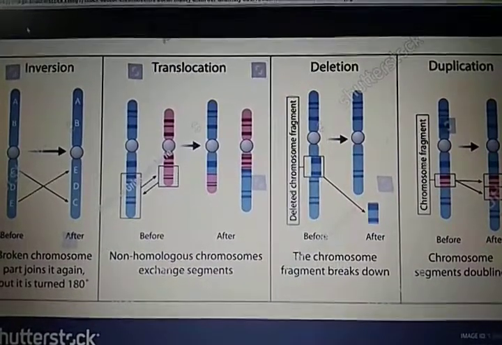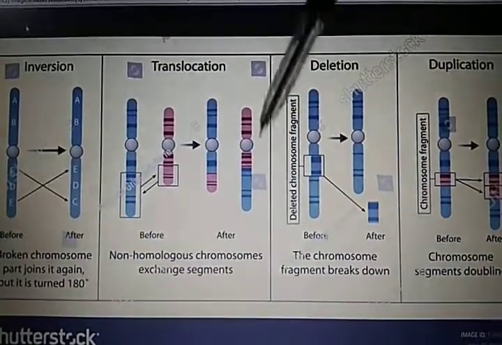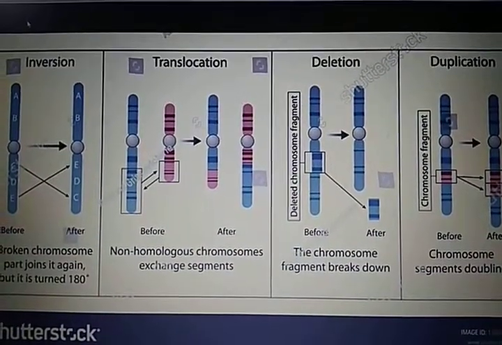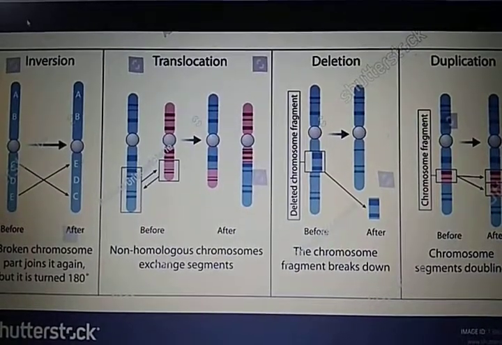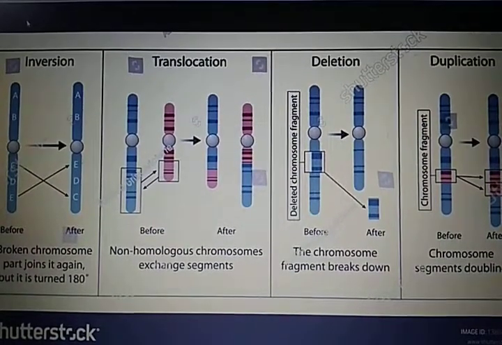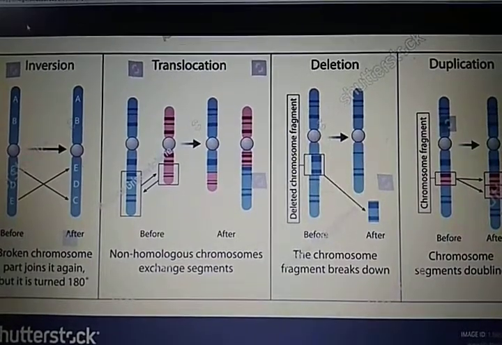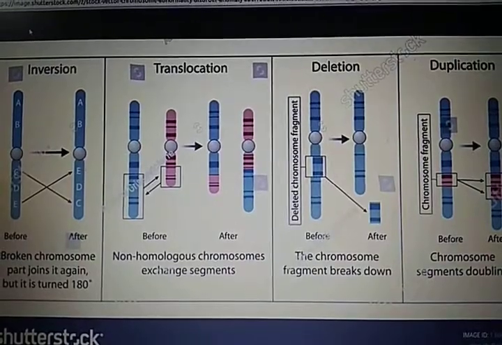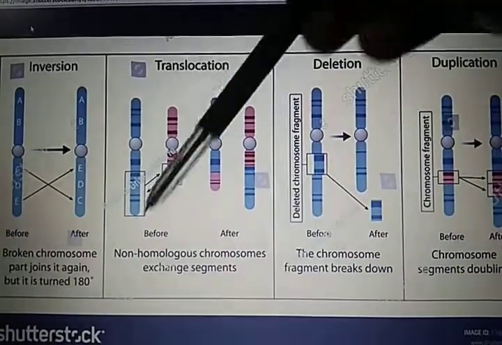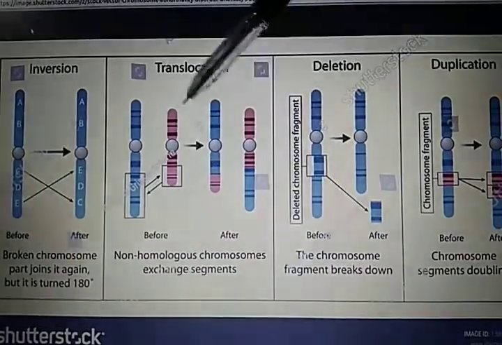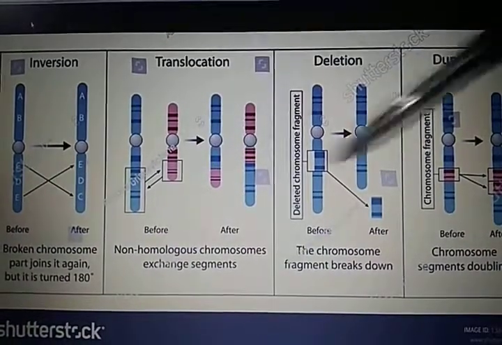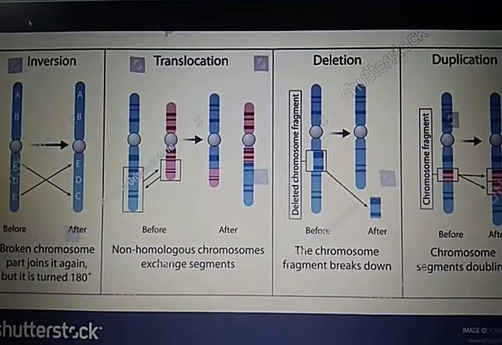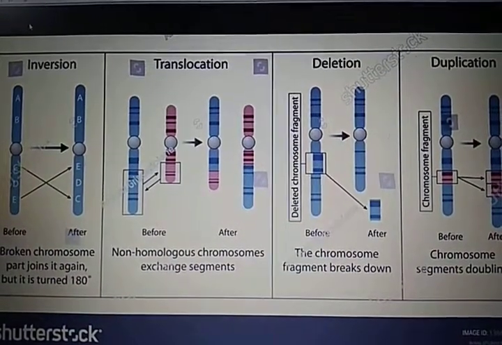Okay. The last one is translocation. As you can see here in the translocation, what actually happens? It generally occurs between two chromosomes, where non-homologous chromosomes exchange their segments. So translocation is that type of chromosomal aberration or mutation in which non-homologous chromosomes exchange segments. See, the blue chromosome exchanges its segment with the pink one, and after the exchange, new hybrids are formed. Generally, these hybrids are lethal.